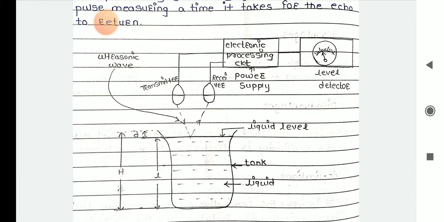So as the distance h between the ultrasonic set and the bottom of the tank is fixed, I am mentioning again, as the distance h between the ultrasonic set and bottom of the tank is fixed, time is a measure of level L. So therefore we can write one equation: T is directly proportional to D, directly proportional to H minus L. So this is the construction and working of the ultrasonic level gauge or detector.